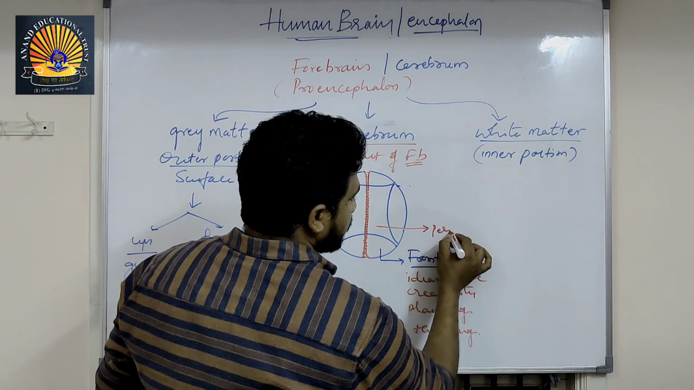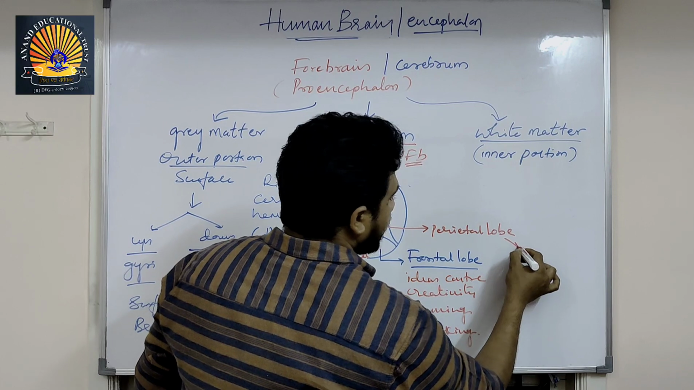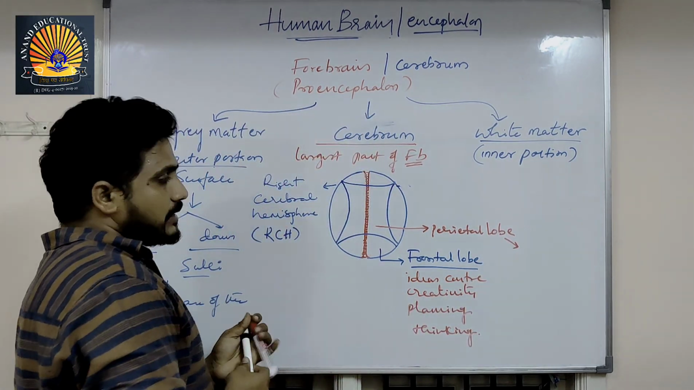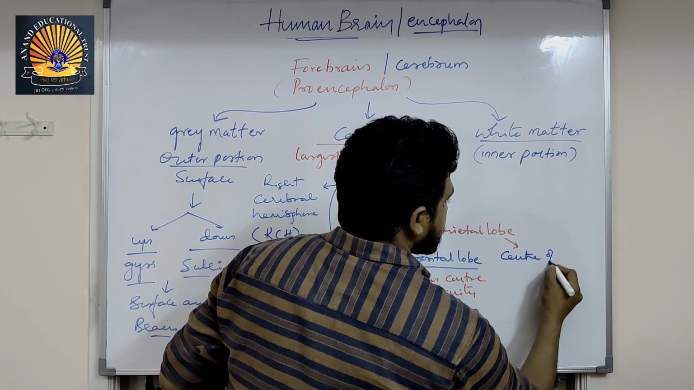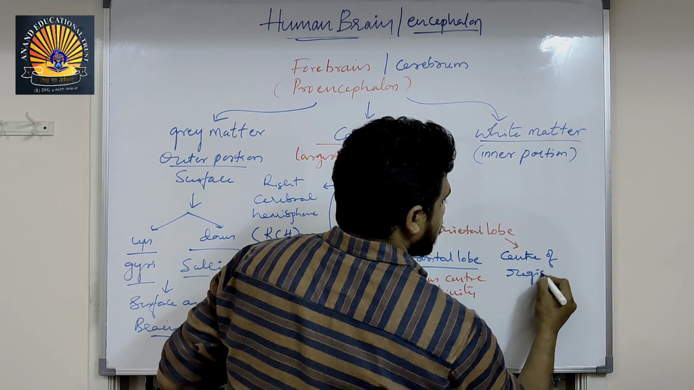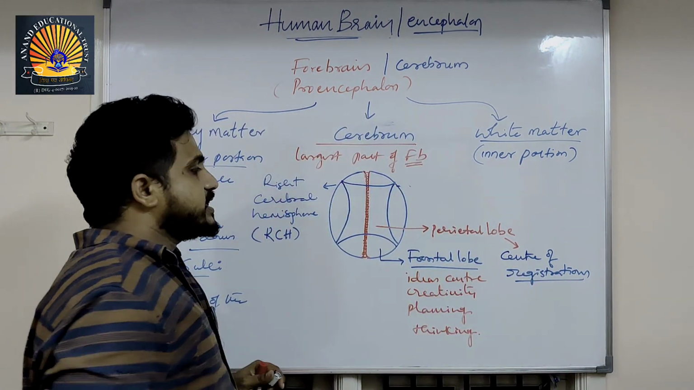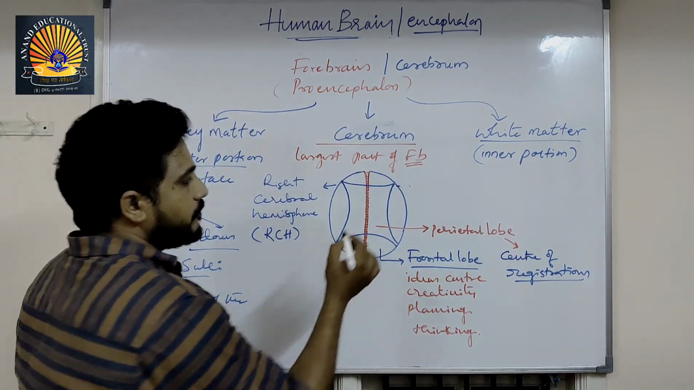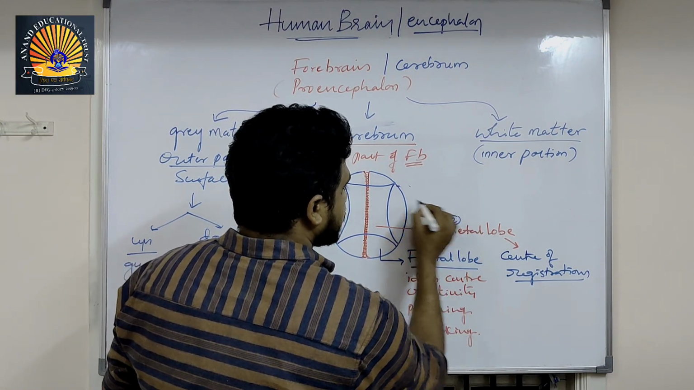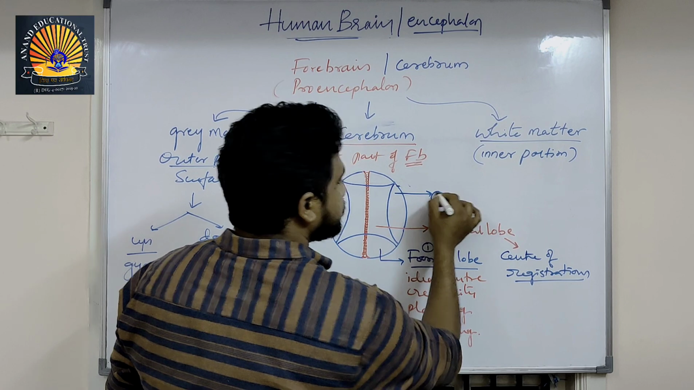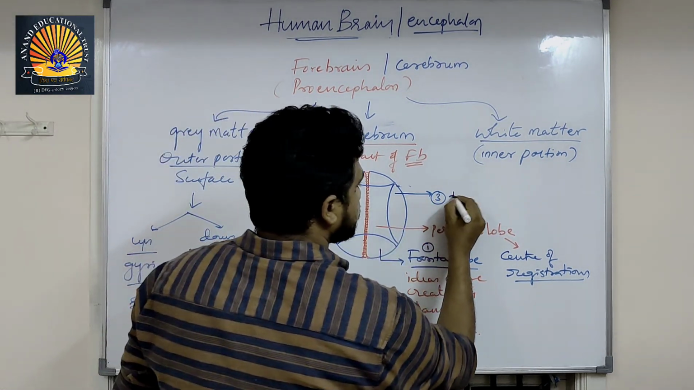And this is the parietal lobe. The parietal lobe is the center of registrations. All the senses are registered in the parietal lobe. This is the first one, this is the second one, and this is the third one, the temporal lobe, near the ear. This part is the temporal lobe.